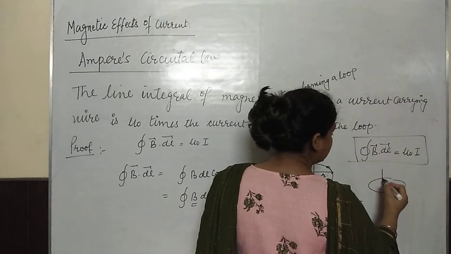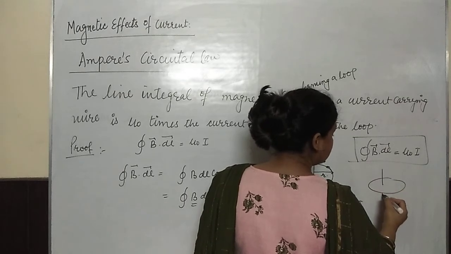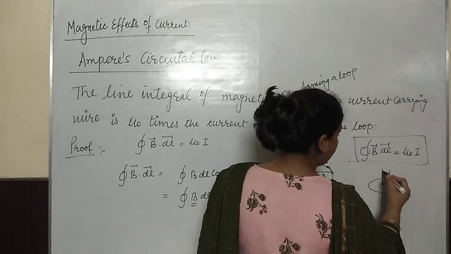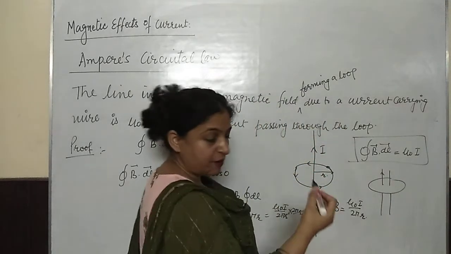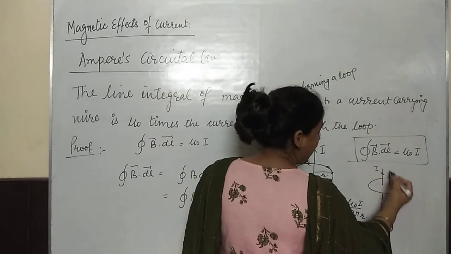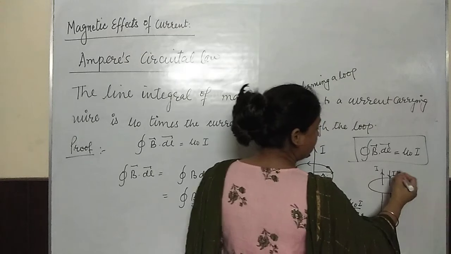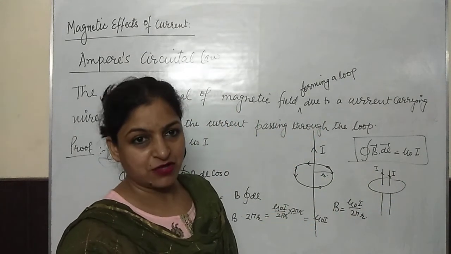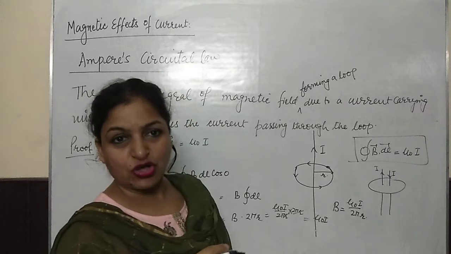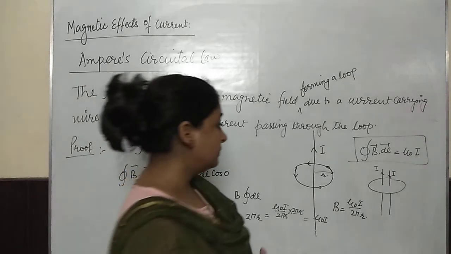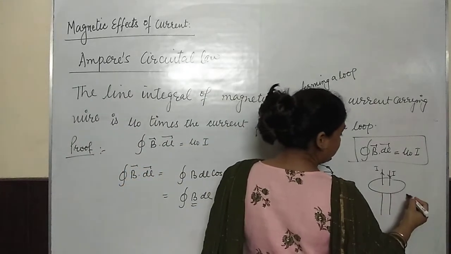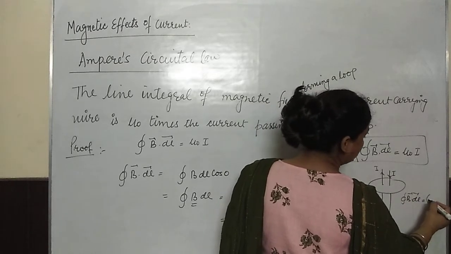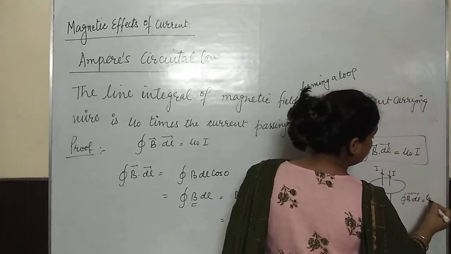Let us consider one wire here and another wire here. In one of the wires current is going upwards, current I, and in the other wire current is going downward, that is current I. So if you want to find out the magnetic field at any point on the loop I have drawn here, what you will write? B dot dl is equal to mu naught times the total current.